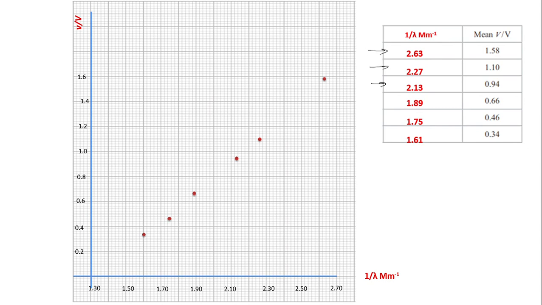Clearly, these points are approximately in line, and then we need to plot the line of best fit. So this is the line of best fit, which is passing through the maximum number of points and equidistant from either side. You can choose slightly different, but in my opinion it is a best fit line, and that's how you complete your task.